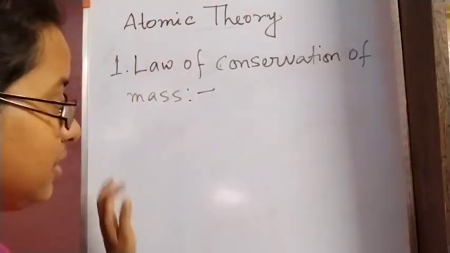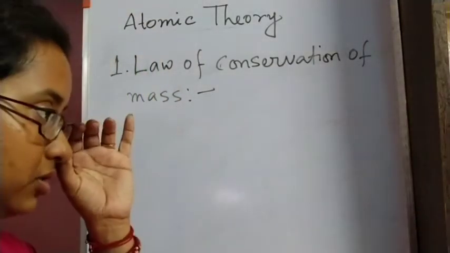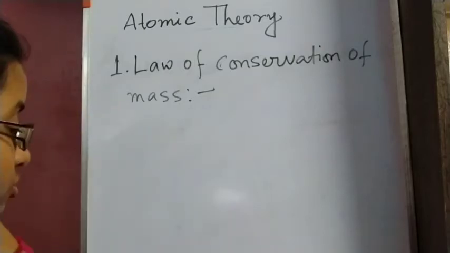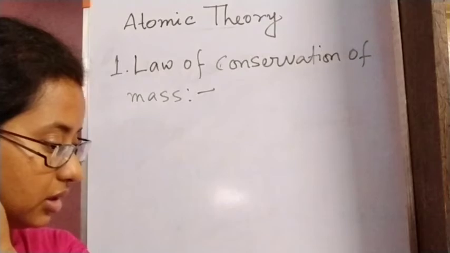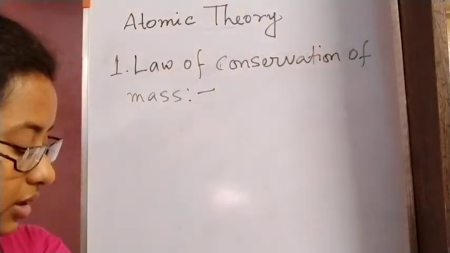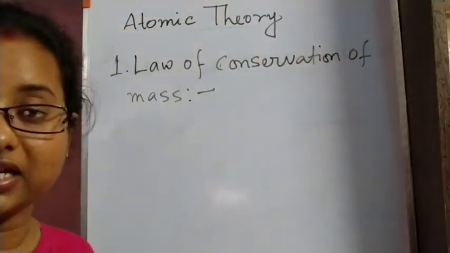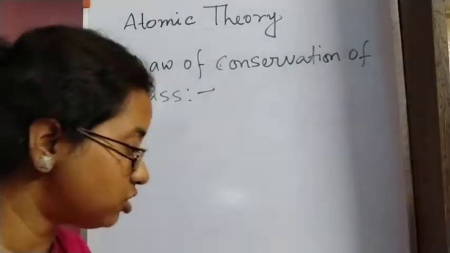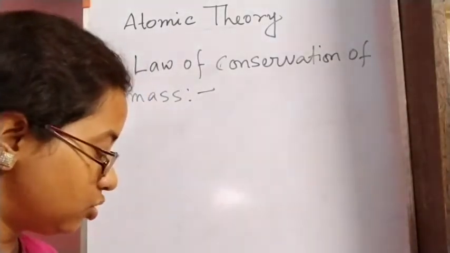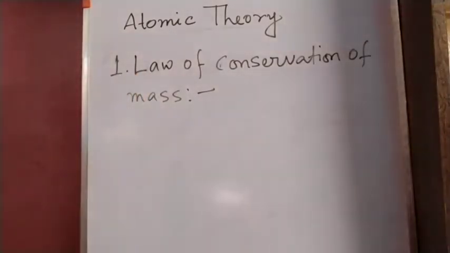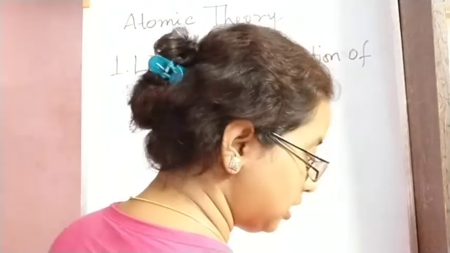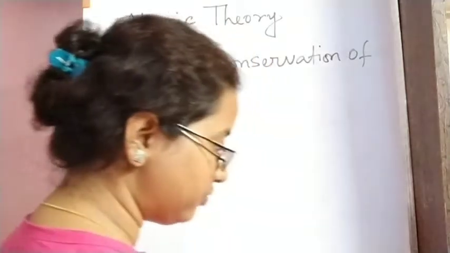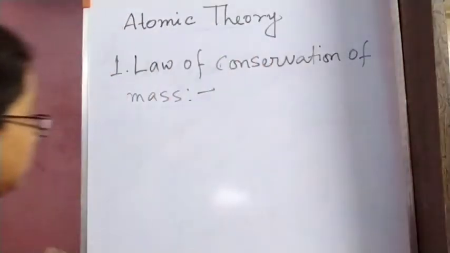Okay, that means left hand side the total mass of the reactant will be equal to the total mass of the product. So this was told in this law, and here many experimental verifications of this law are there. So one which easily we can do, that is a precipitation reaction, and that was done by Landolt.